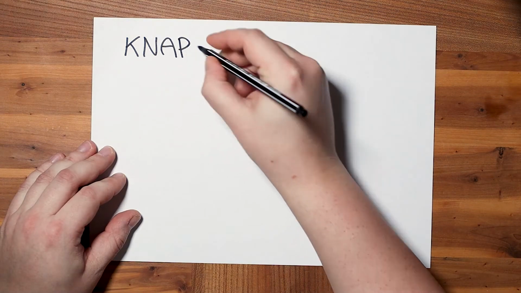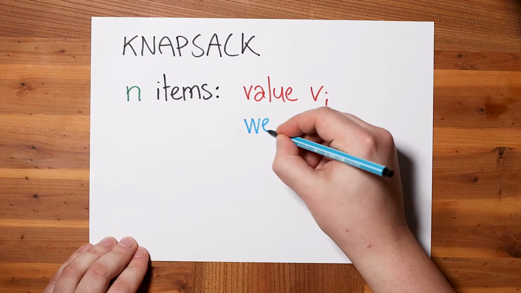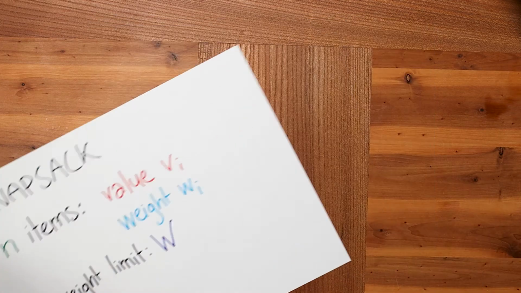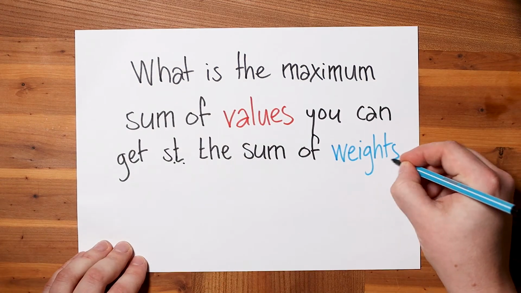That's the algorithm we're going to implement, and it goes like this. We get n items with values v_i and weights w_i. Also, there's a weight limit big W. What is the maximum sum of values you can get, such that the sum of weights is at most big W?